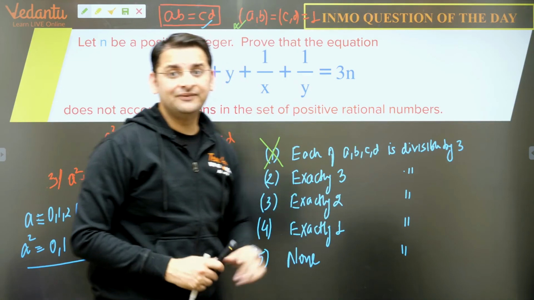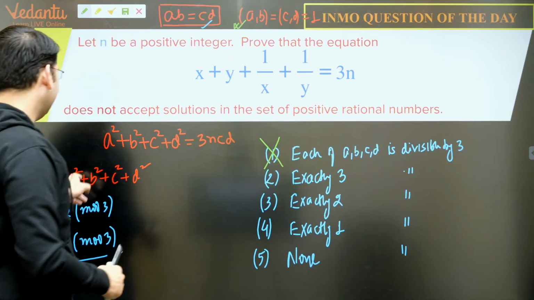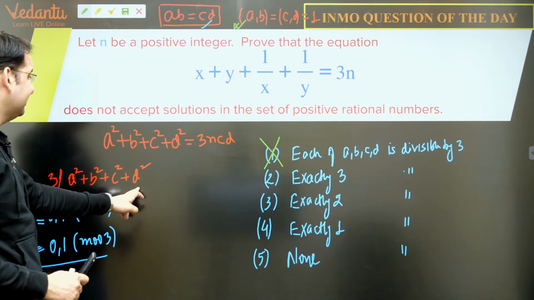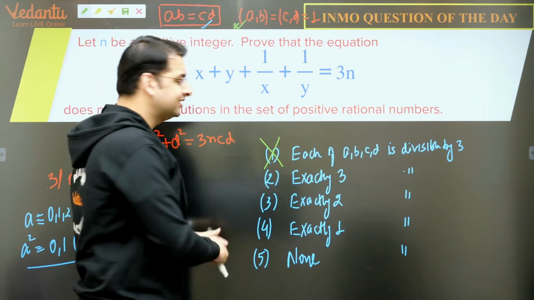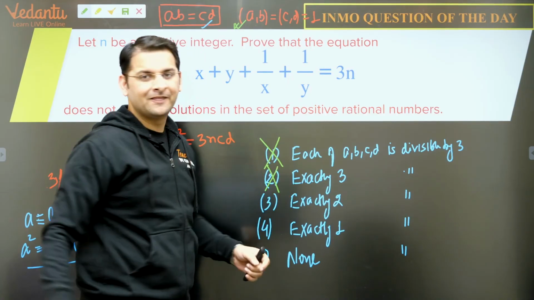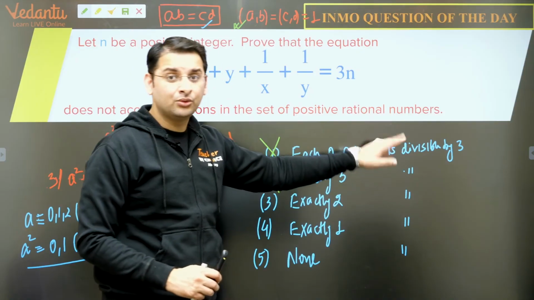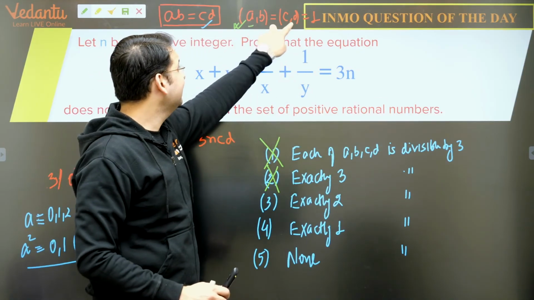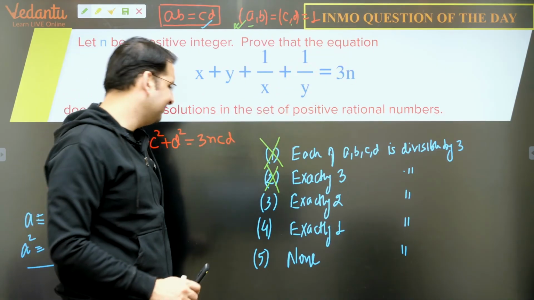Exactly 3 are divisible by 3. Let's say A, B and D are divisible by 3. So kids, if A, B and D are divisible by 3, then C has to be divisible by 3. So again this becomes the first case. So this is also not possible, because if exactly 3 are divisible by 3, then for some pair, the GCD will not be 1, right?